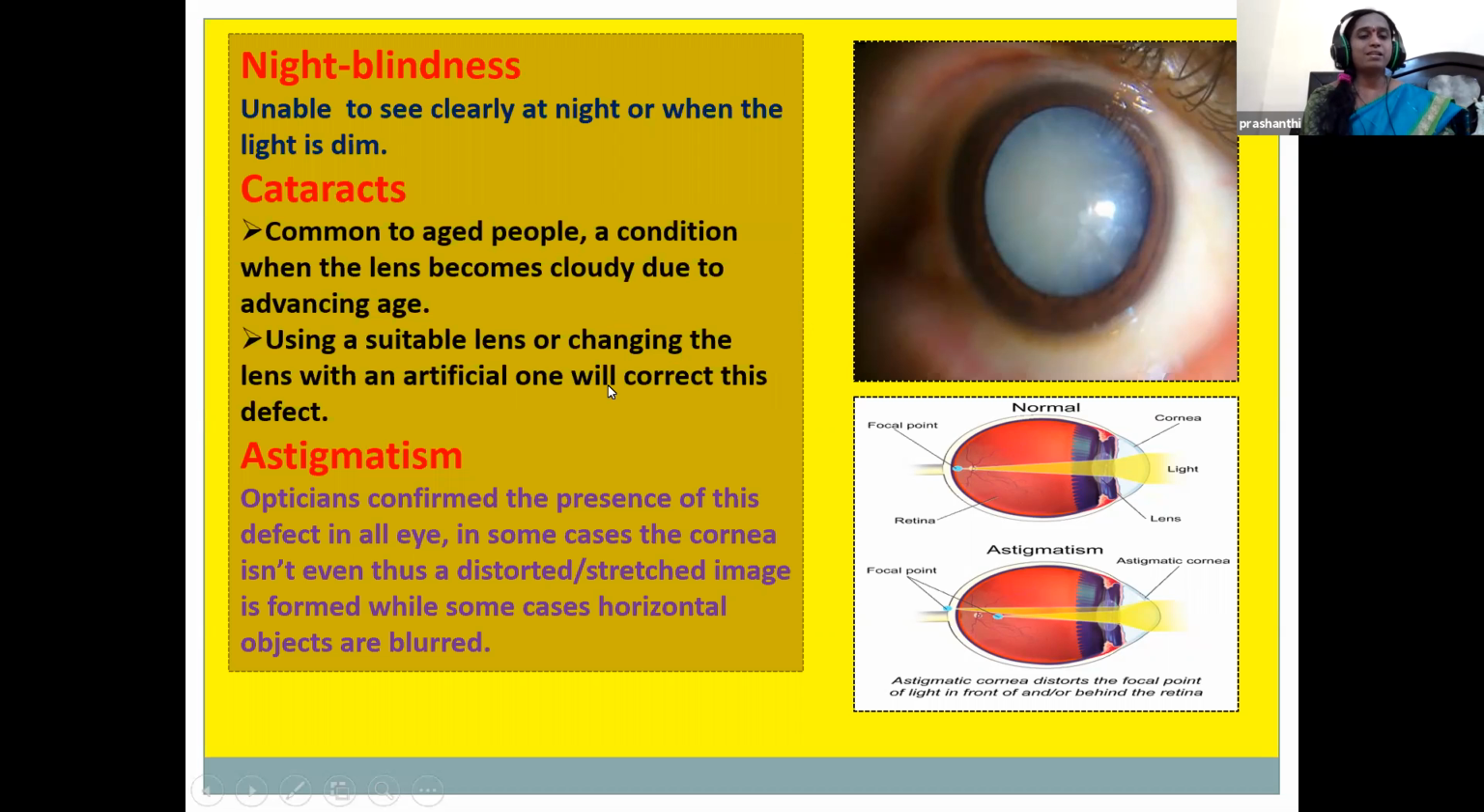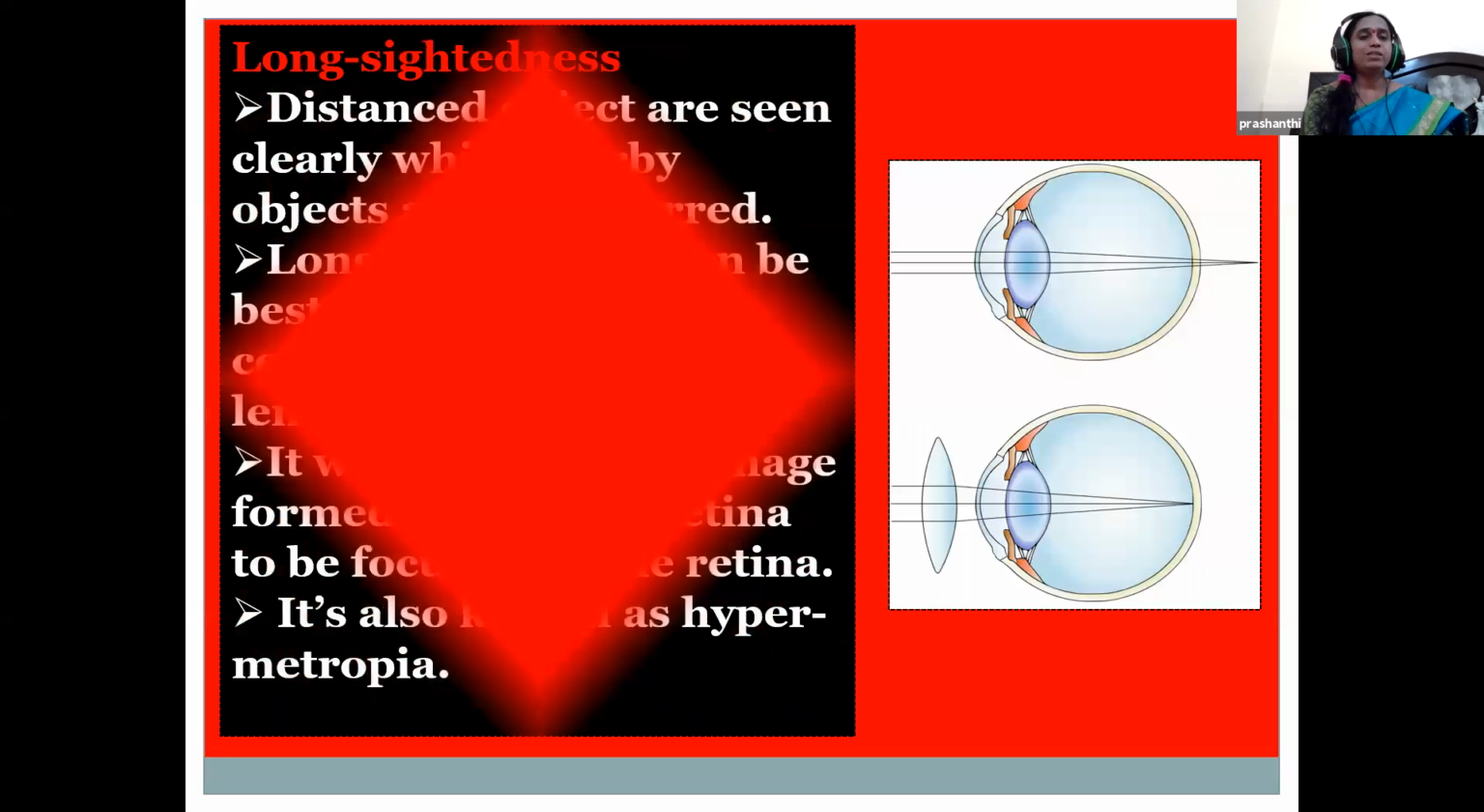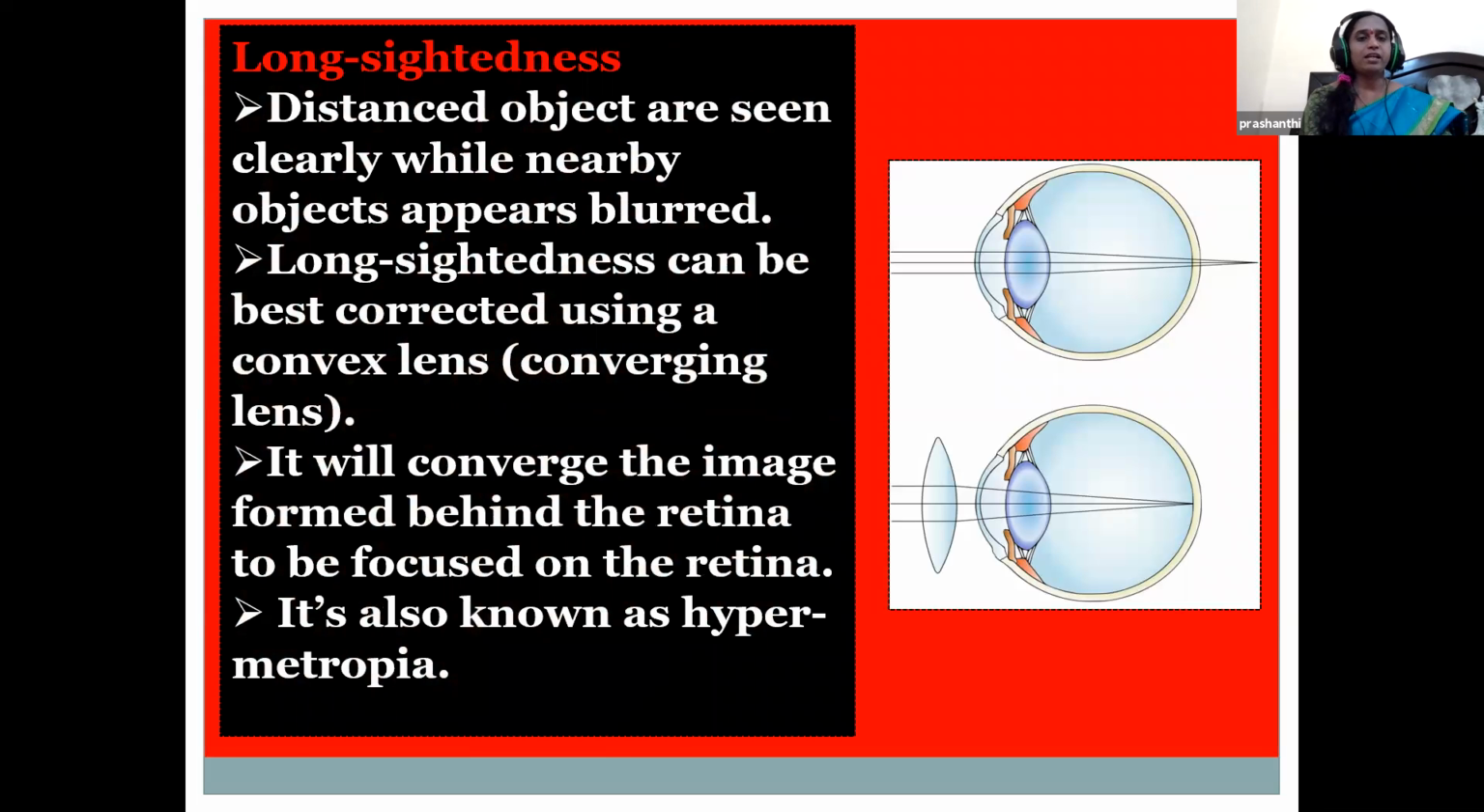Astigmatism means that, due to the cornea, a stretched image is formed, and sometimes horizontal objects become blurred. Another defect we see is far-sightedness or long-sightedness, which is also known as hypermetropia. The name itself says distant objects are clearly seen, but nearby objects, which are very close to us, form a blurred image.